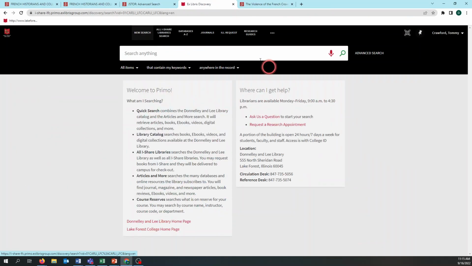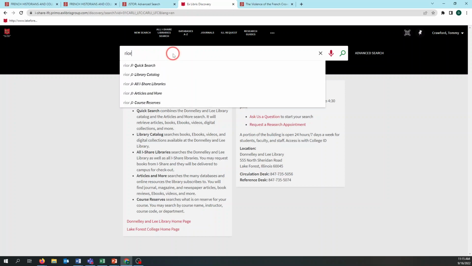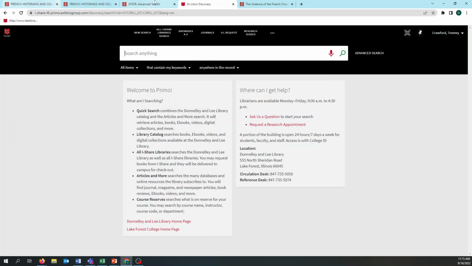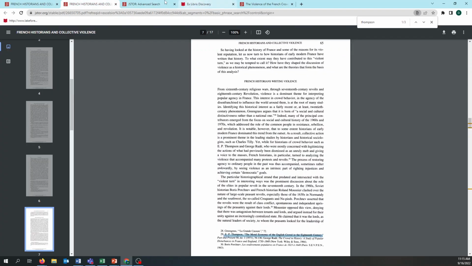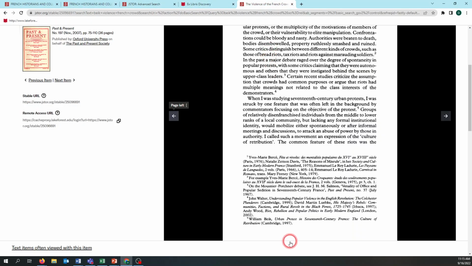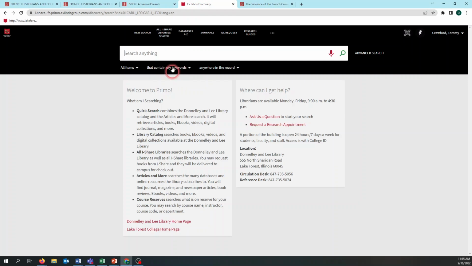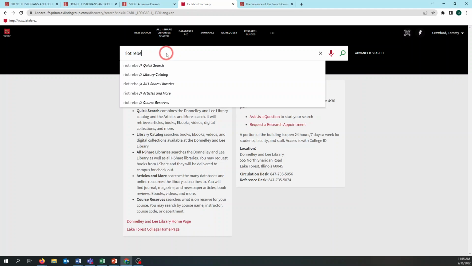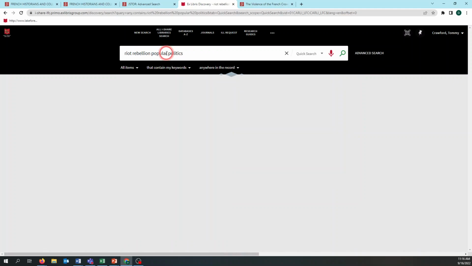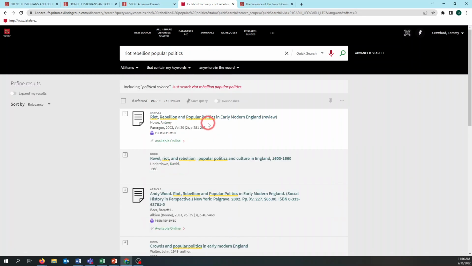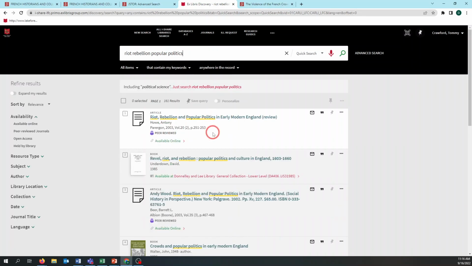I'm going to go into new search, our quick search. That's the one that does everything. That's our default. And if I just put in the name of that, what was it again? The name of that article. It was in this tab. Yay! Riot, Rebellion, and Popular Politics. So I might just try that. Riot, Rebellion, Popular Politics, and do a search, and we're going to see if this just comes up in our library at all right away.